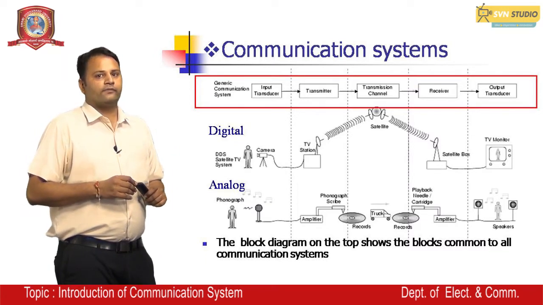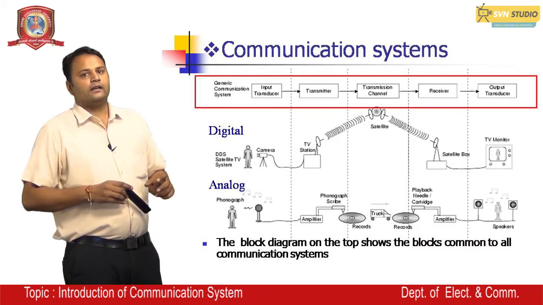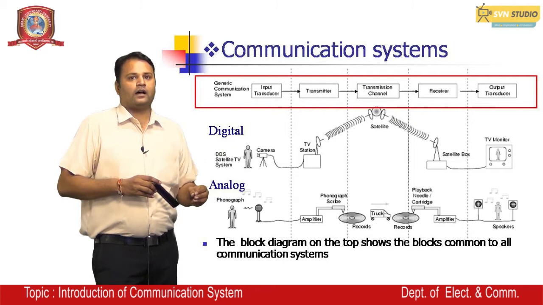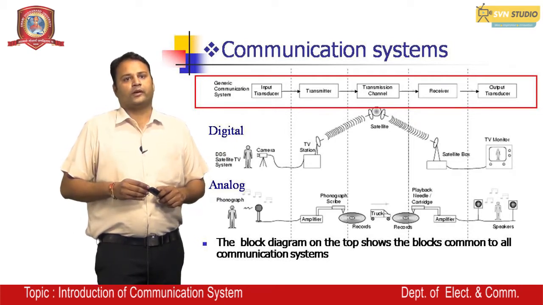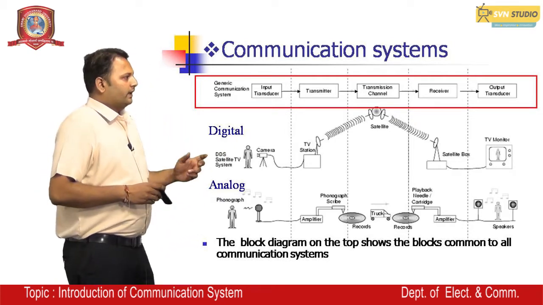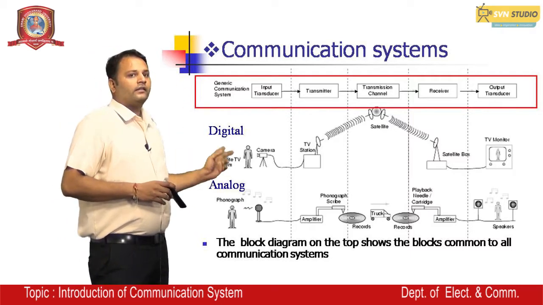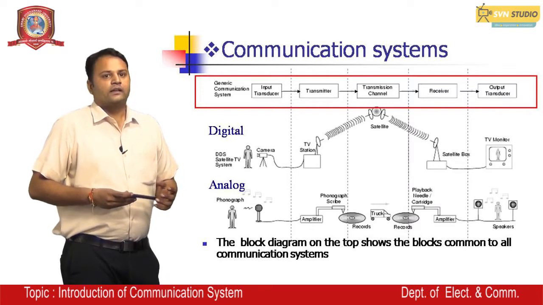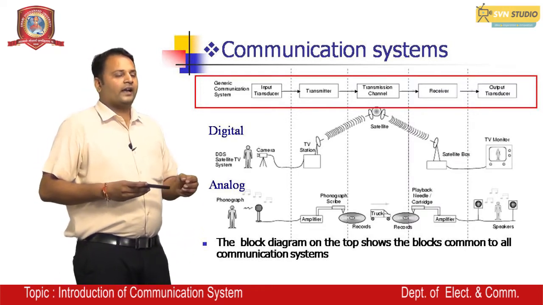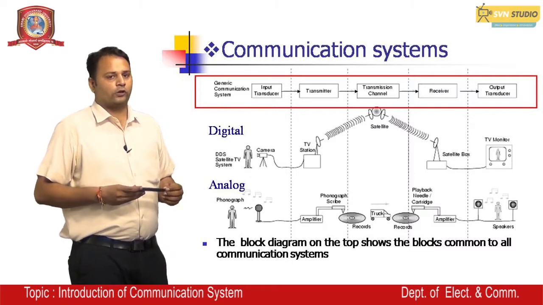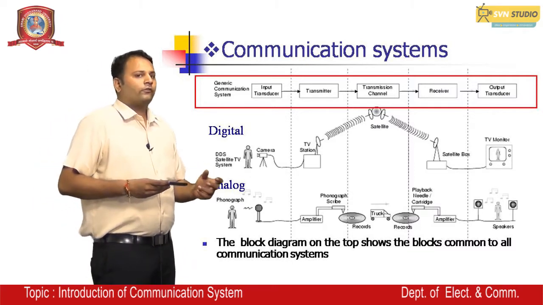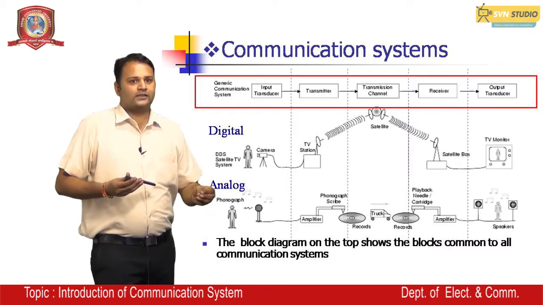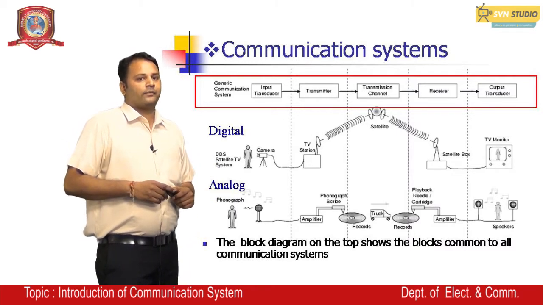Then we have a receiver function that receives the signal, and the signal demodulates and the output is going to the transducer. We can see that there are two functions, digital and analog. If we use a digital system, where do we use it? Digital systems are used by us in TV broadcasting. You can see that in front of your TV there is a DTH box that was used in this form at the satellite TV system.